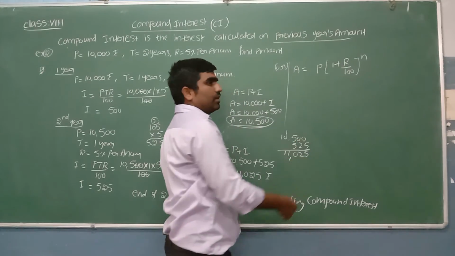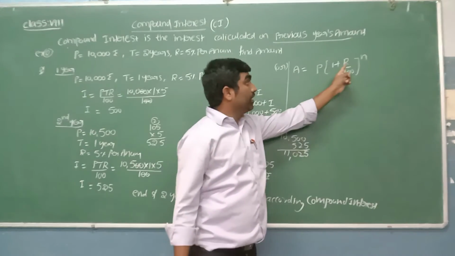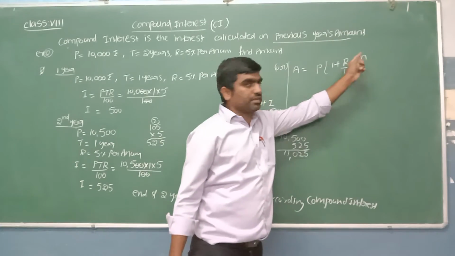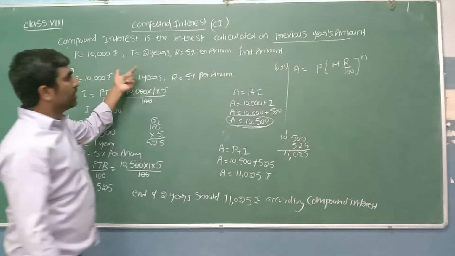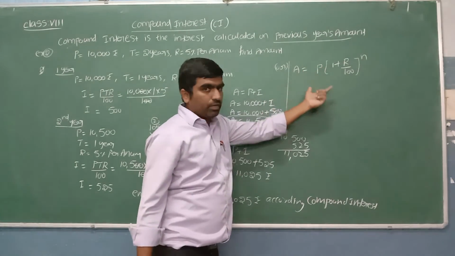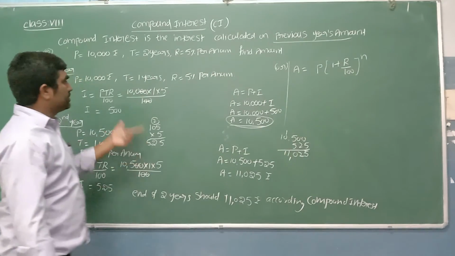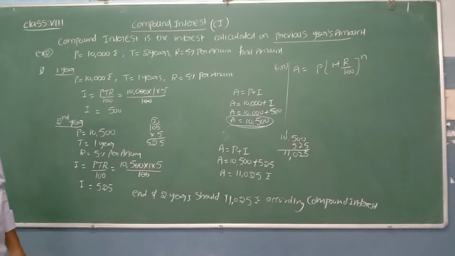These terms we already learned: amount, principal or original amount, rate of interest, number of years. Now the same information will be used here. This is also the compound interest formula, madam. We can calculate the amount by using this formula only, always. I explained the other method for understanding.